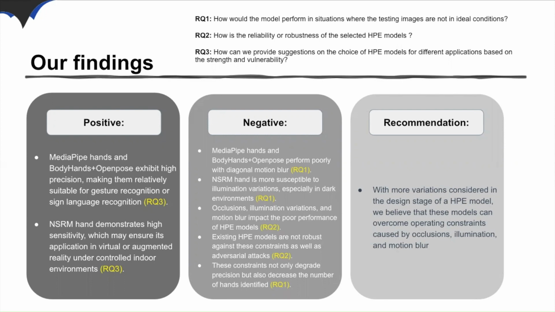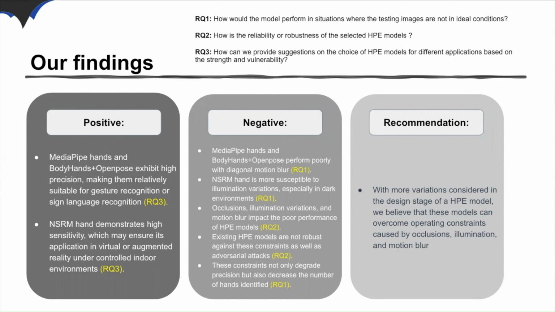In terms of positive findings, both MediaPipe Hands and BodyHands plus OpenPose demonstrate high precision, making them relatively suitable for applications such as gesture recognition or sign language recognition. Additionally, SRM Hand exhibits high sensitivity and stable performance in dealing with motion blur, which may ensure its application in virtual or augmented reality under controlled indoor environments.